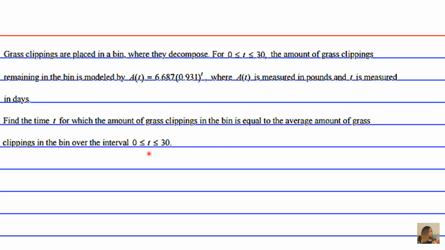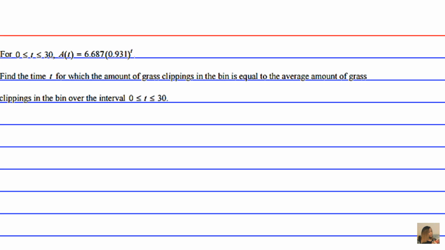Oh yeah, and the bin, the definite integral. Well, I think I just gave away the answer. You're going to have to consider the time frame between 0 and 30 days, okay? All right, so in order to figure this out, there's a two-step process. The first step is to come up with a solution for the average amount of clippings for a time frame of 0 to 30 days, okay? So that just requires solving an integral.